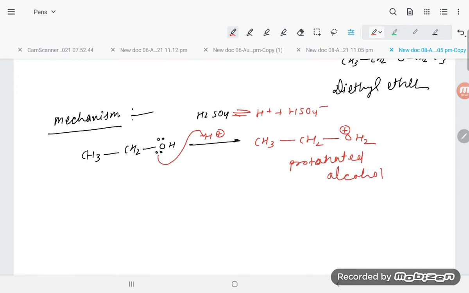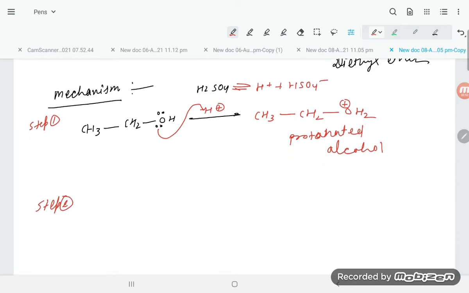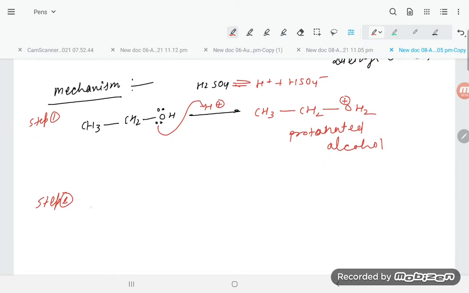Now, student, this is step number 1. Now what we are going to do is step number 2, that is attack of another alcohol on protonated alcohol.